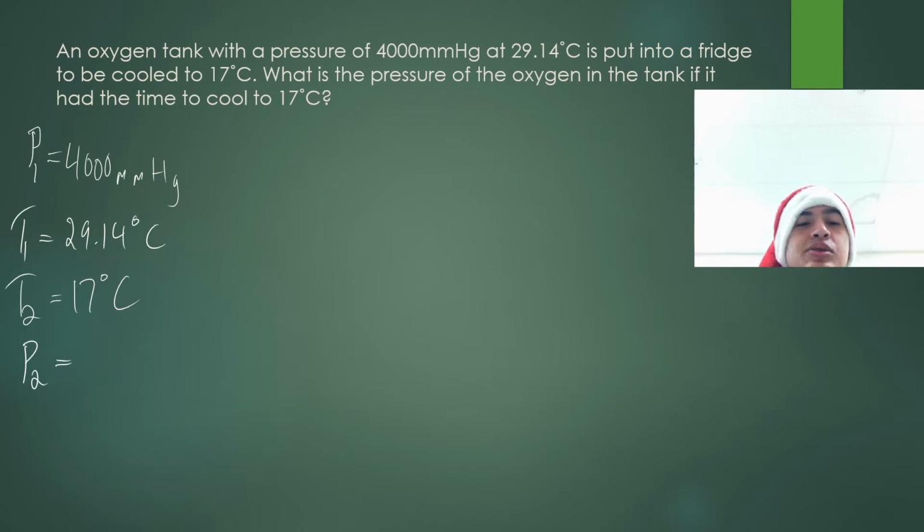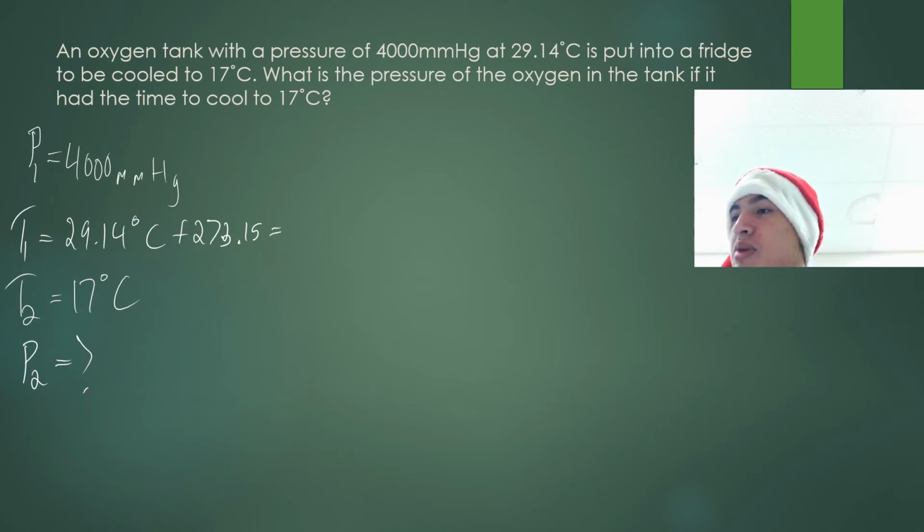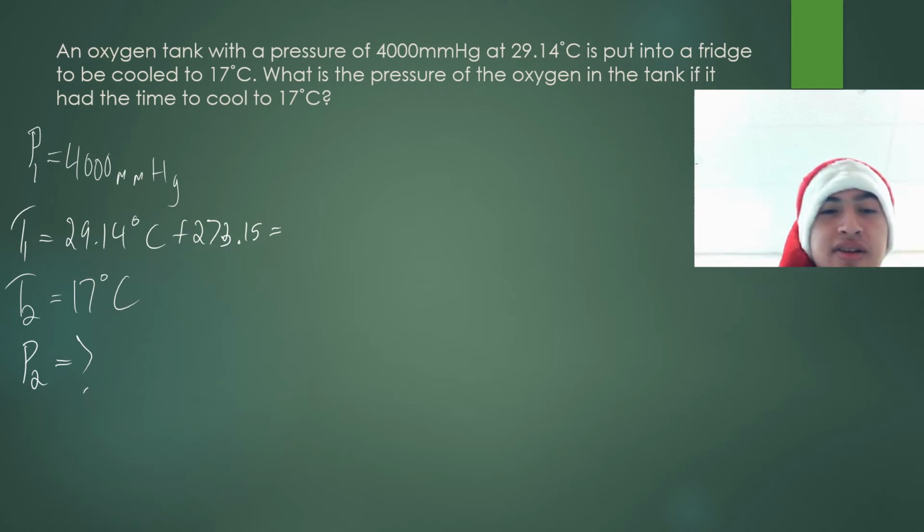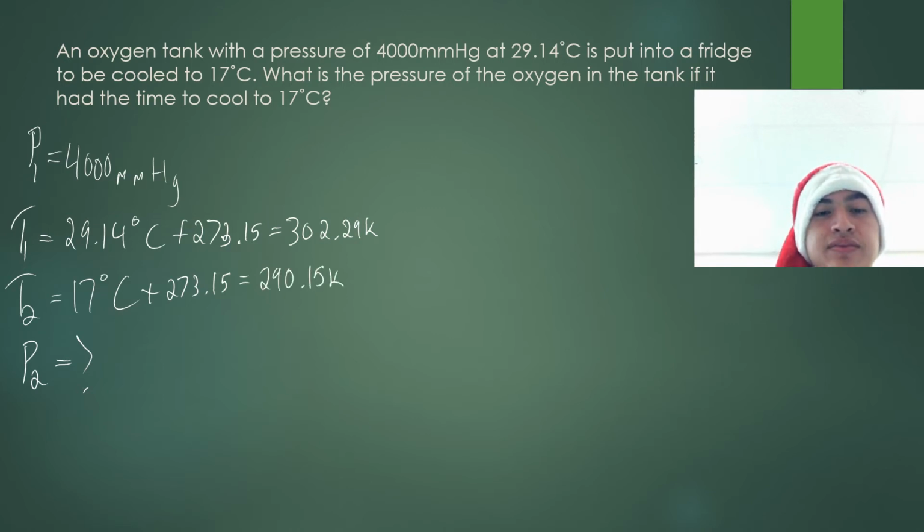Now, before we put this into an equation to solve, if you recall, we have to have temperatures in Kelvin. So to convert, all I'll do is add 273.15 to 29.14 degrees to equal 302.29 Kelvin. And I'll also change the other one into Kelvin, just adding 273.15 to get 290.15 Kelvin.